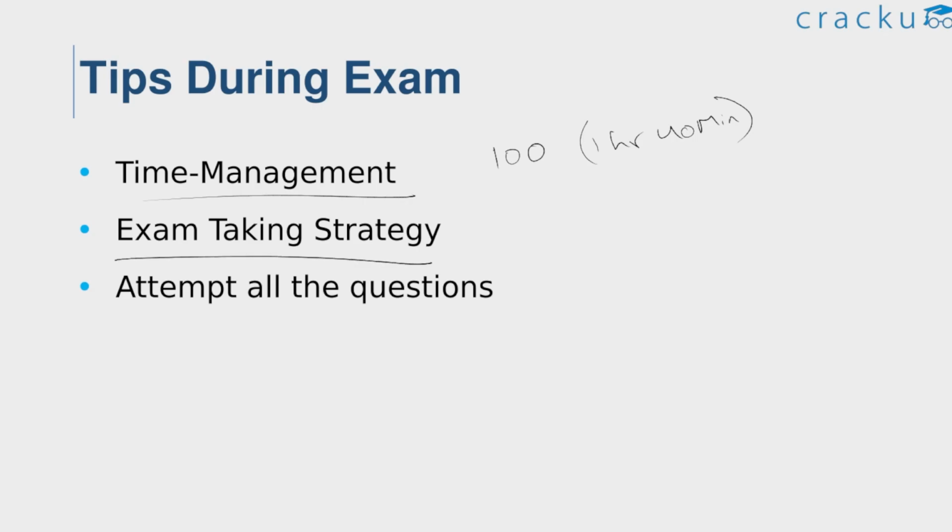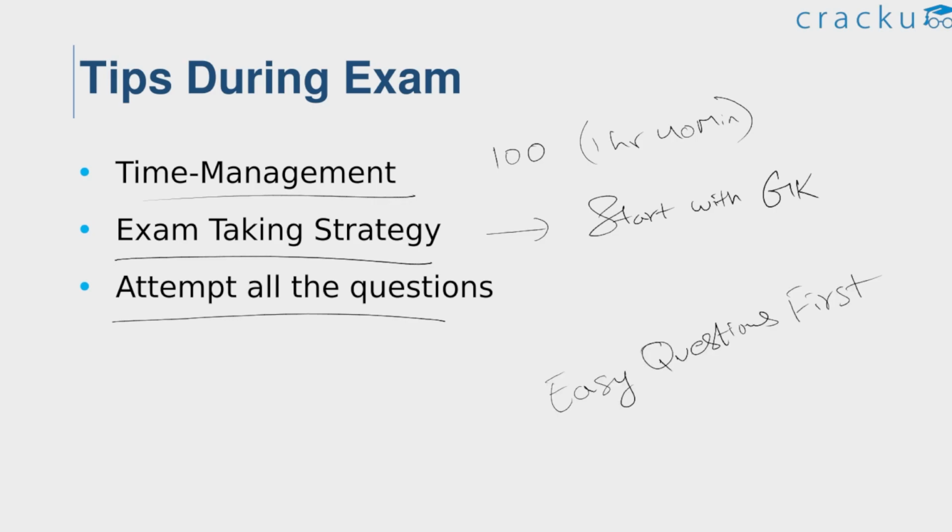And next, exam taking strategy. Having an exam taking strategy is very crucial. One of the most common strategies for many aspirants is to start with the GK section because you can quickly decide whether to attempt the question or not. So you can save a lot of time by starting with the GK section and can immediately move on to the other 2 sections. And finally, please note that attempt all the easy questions first. After solving all those questions, try to attempt and complete all the remaining questions because there is no negative marking for this exam. I hope these tips will help you.